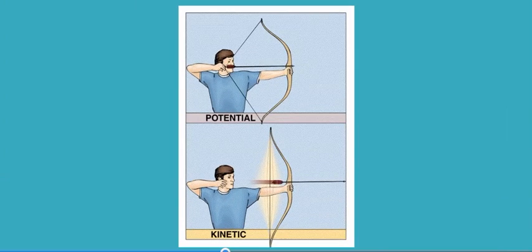Here's another example of an archer. When he's holding his arrow back, getting ready to let go, it's potential energy because that arrow is in a state of waiting. All it's going to take is for him to let go and it'll fly through the air. But it's not going yet, so it's potential. As soon as he lets go, that energy is going to be released and it'll be in a state of action, flying through the air in the state of kinetic energy.